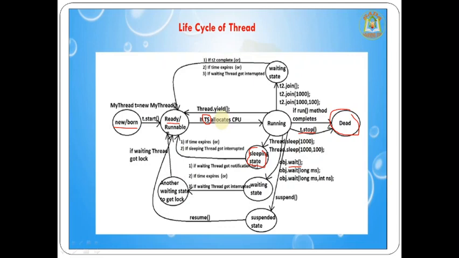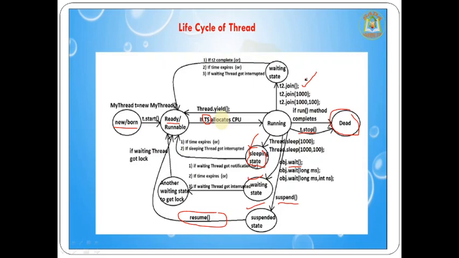From there we go to the ready state, or by calling the suspend method, we can also move from the running state to the suspend state. Again, by calling the resume method, we go to ready. If the CPU is allocated time, we go to running. So from the running state we go to the sleeping state, or the waiting state, or the suspend state. We can even go to one more waiting state, called join.